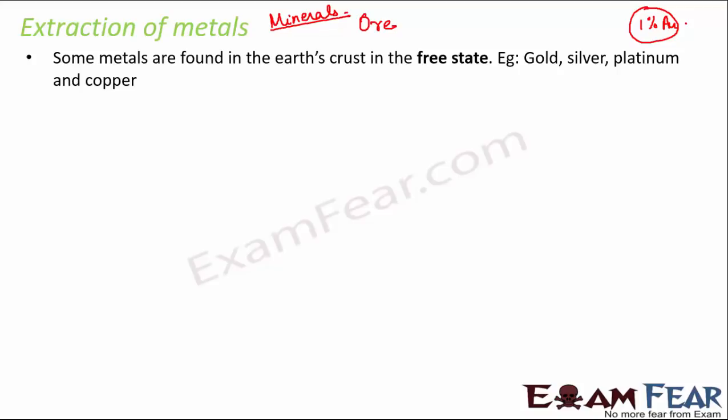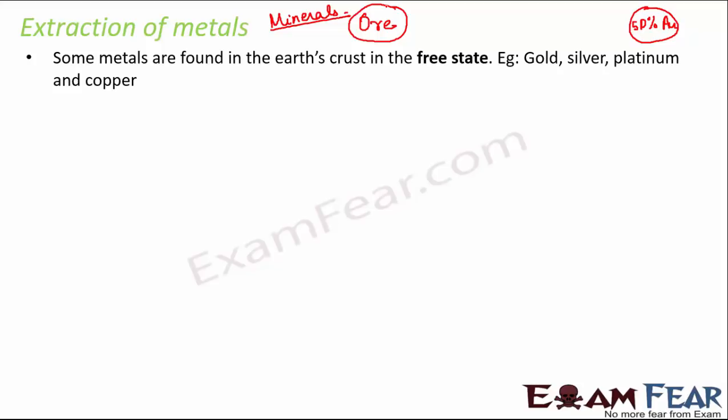However, if you have a rock which has, let's say, 50% gold in it, that means it has a huge percentage of metal, and the metal can also be profitably extracted from it, because gold is an expensive metal, at least as far as the present economic condition is concerned. So since gold is expensive, when you extract gold from this, it is going to be a profitable thing. So in that case, this rock will be called an ore. So ore is the name given to those minerals which have a very high percentage of metals, such that metals can be profitably extracted from it. So they are ores. Now this entire process is what we are going to discuss in extraction of metals.